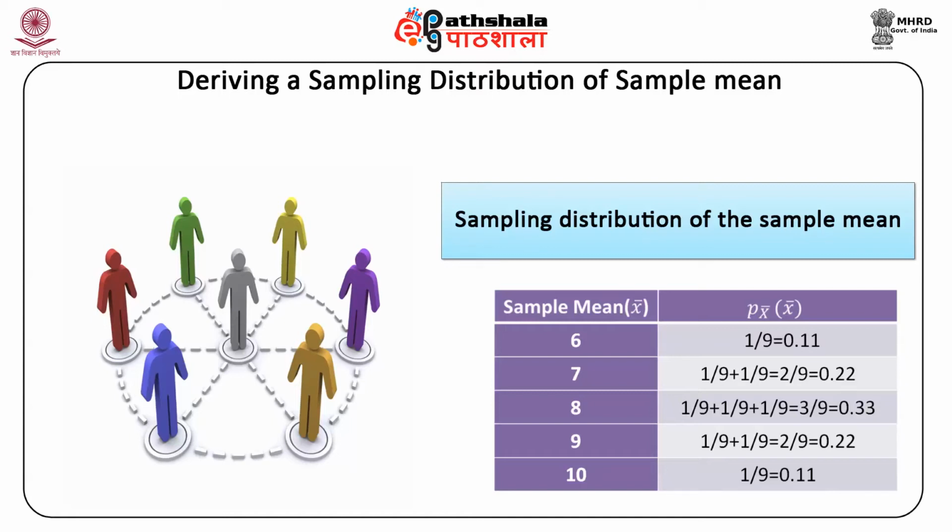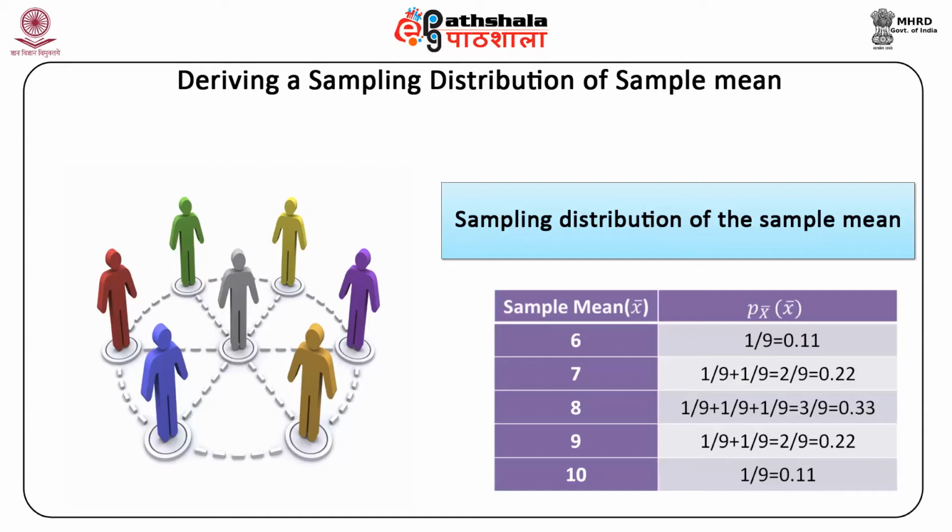Similarly, for sample mean x bar equal to 8, we get 1 by 9 plus 1 by 9 plus 1 by 9, equal to 3 by 9, which is the same as 0.33. For sample mean x bar equal to 9, we get 1 by 9 plus 1 by 9, equal to 2 by 9, which is equal to 0.22.